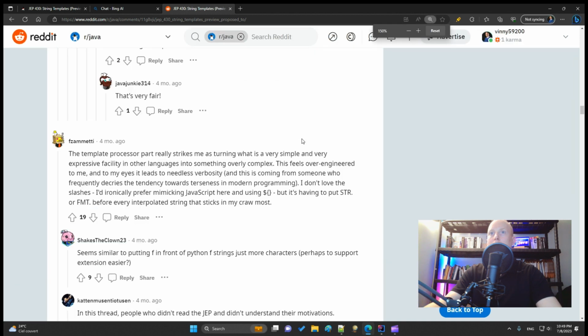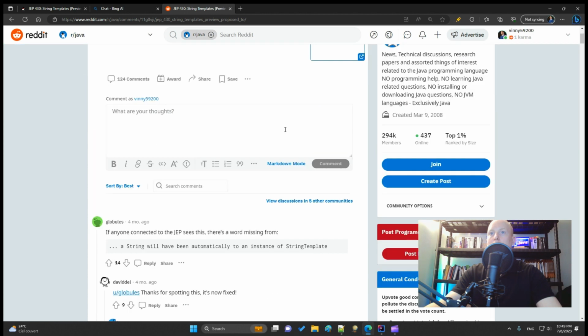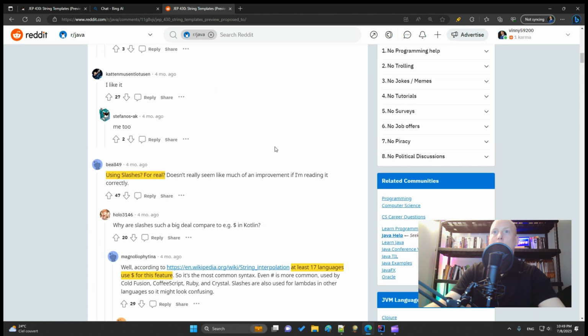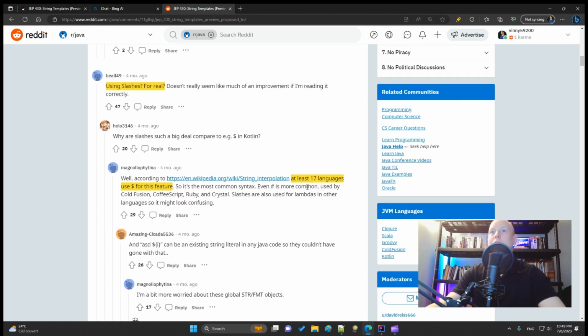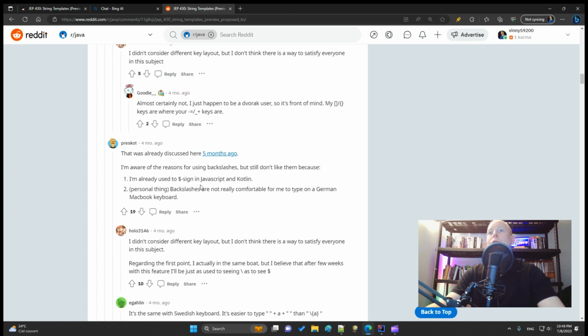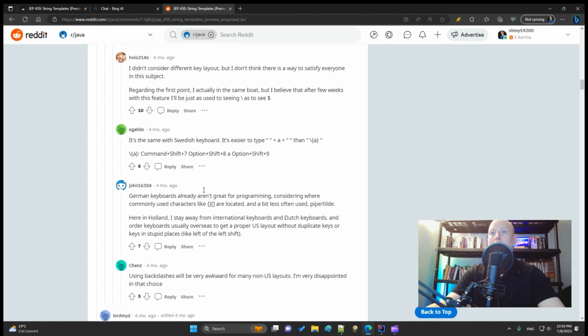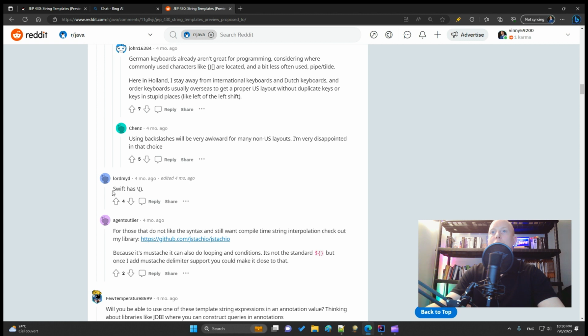Let's get back to the beginning. I highlighted some information. For example, one says using slashes for real, and it is because at least 17 languages use dollar for this feature. And so maybe it would have been interesting to use dollar rather than a slash. But here he says switch as backslash, so why not? I have no opinion about this. For me, it's the same.